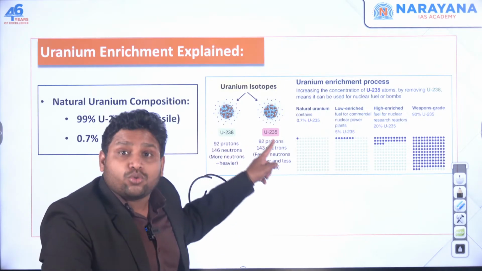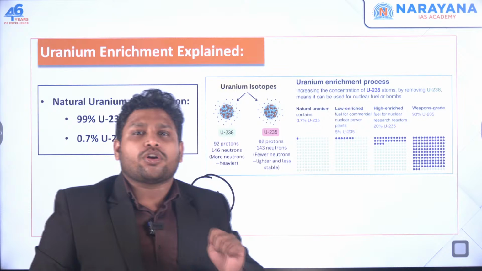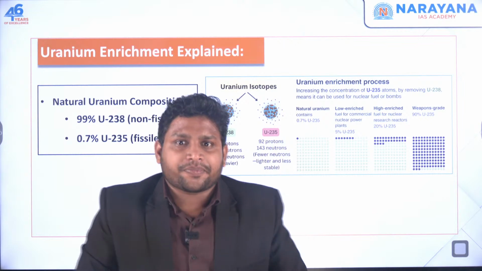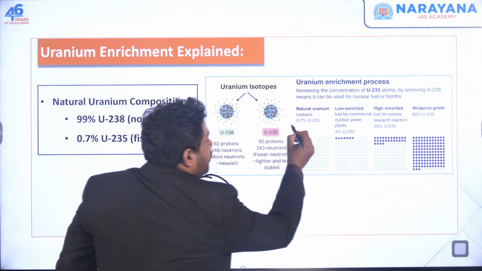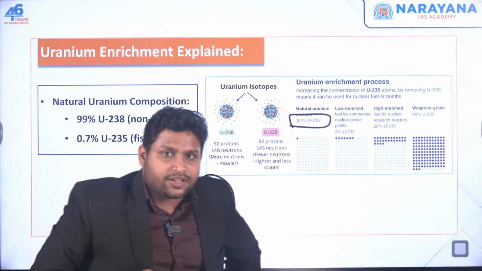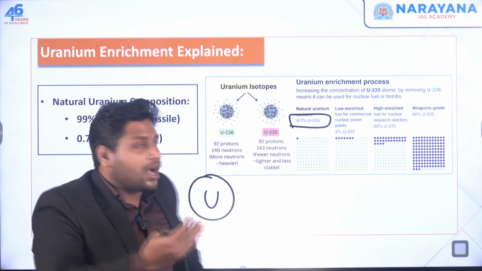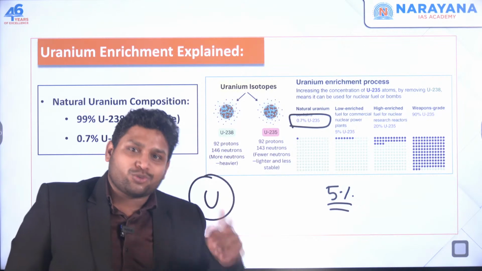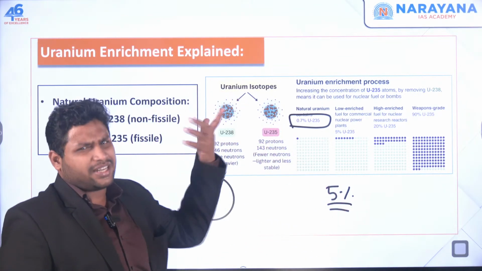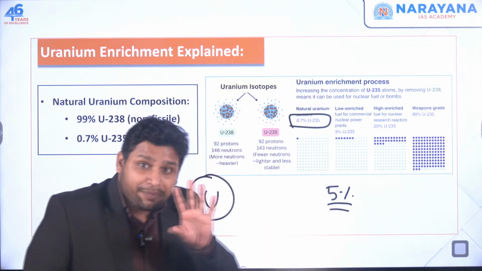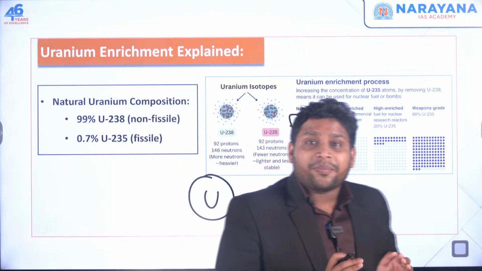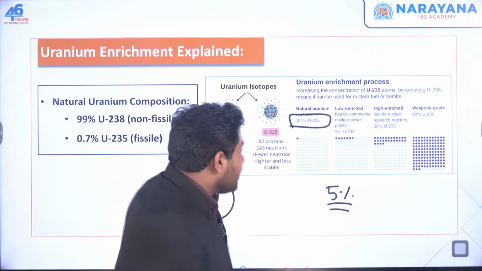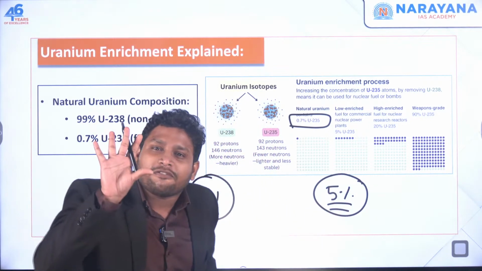You need more uranium 235. That means you will have to go for uranium enrichment if you want to generate energy. Now, at first we have only 0.7% uranium 235. Now we will increase the portion. How much are we going to increase? We'll make it 5%. 5% is uranium 235 and 95% is uranium 238, which is useless. If we increase it to 5%, we can use this uranium in our commercial power plants. So whatever electricity we are generating from our power plants, there we enrich uranium only up to 5%.